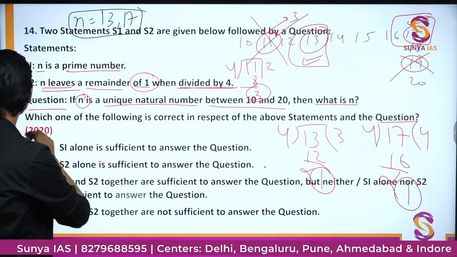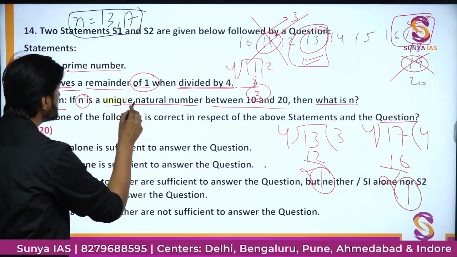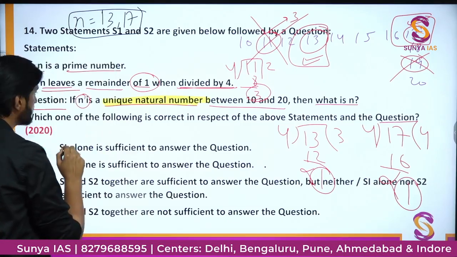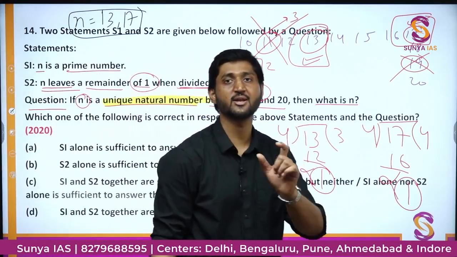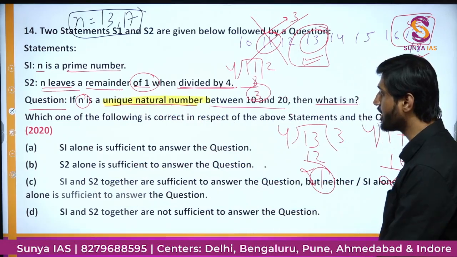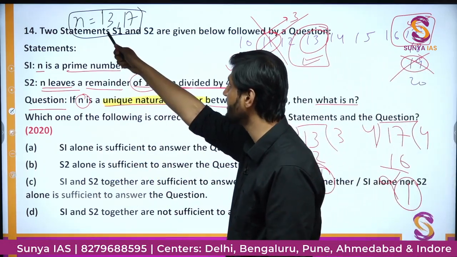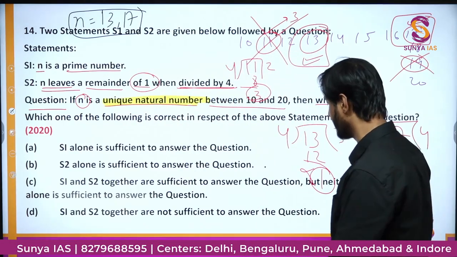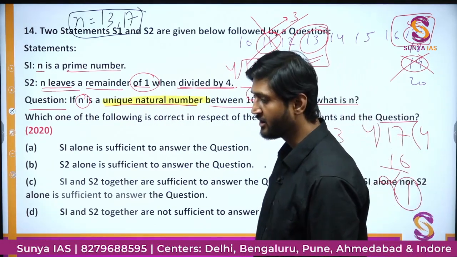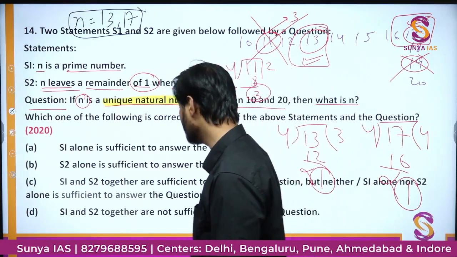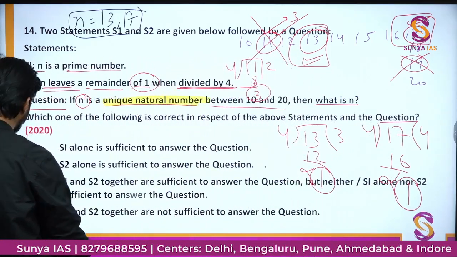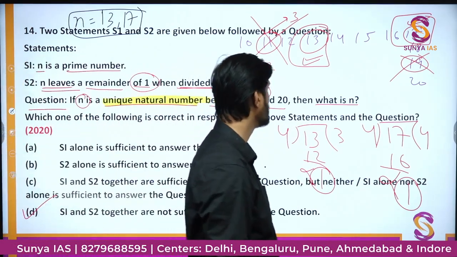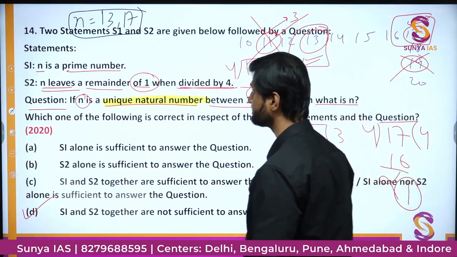But the question says that we need a unique natural number. We do not want 2, we want only 1, but we are not getting any unique number, we are getting two numbers which satisfy the criteria. So one can say that both these statements together are not sufficient to answer the question. So we have option D as the correct option in this case. Okay, so we'll move on forward.